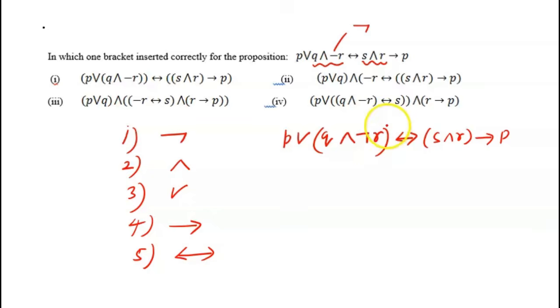So I will put one extra bracket over here. So this is how it should look. Which option is similar to this? I can see that the first option is similar to this, so the first option will be correct.